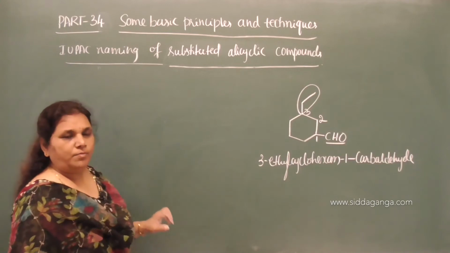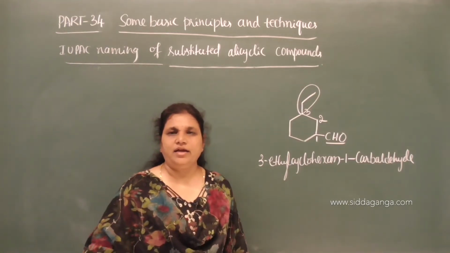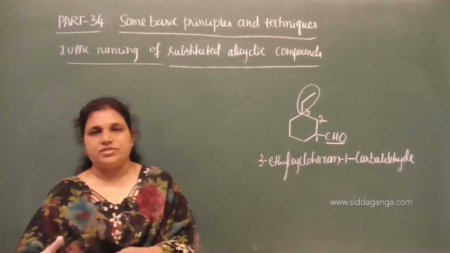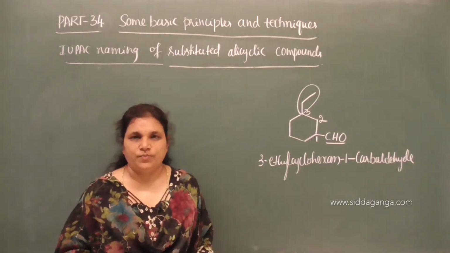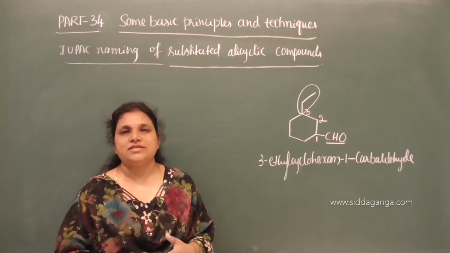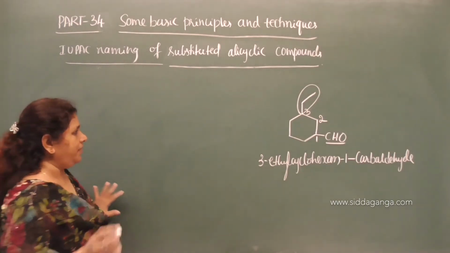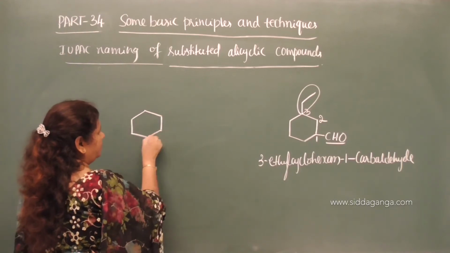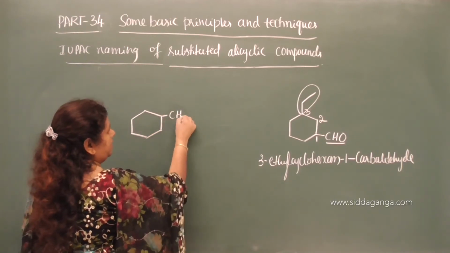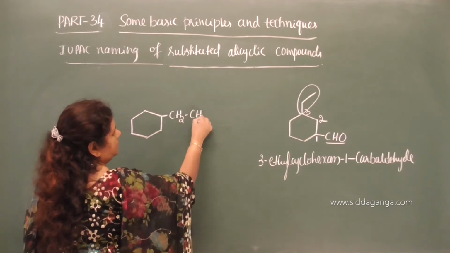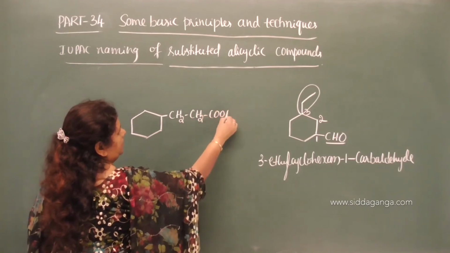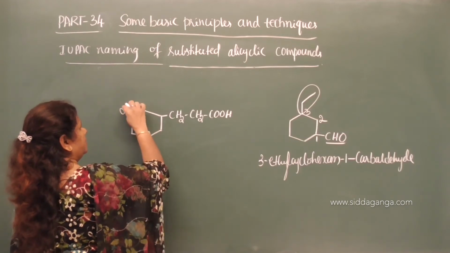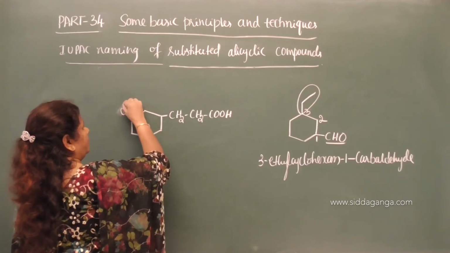If both an alicyclic ring and a side chain contain functional groups, how to name such compounds? For example, consider the compound with CH2, COOH, and here is OH.